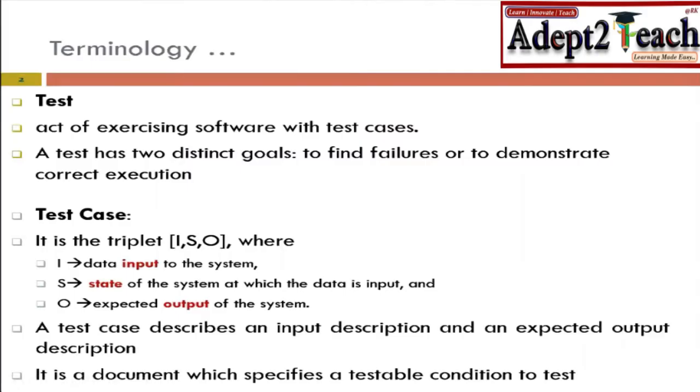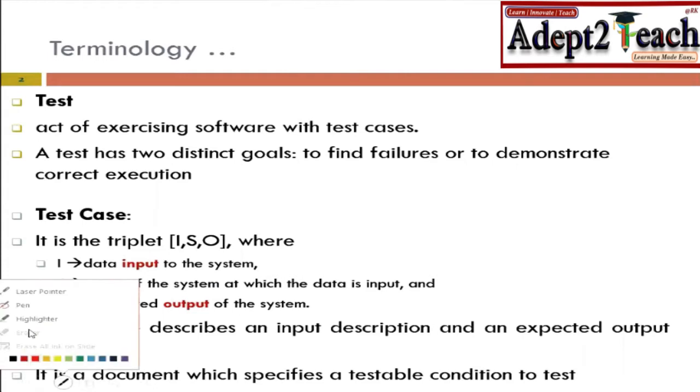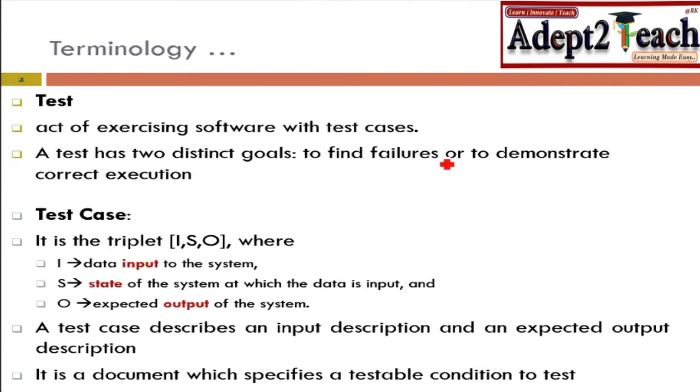Test says the act of exercising the software with some test cases. Whenever you are trying to run some test cases, you call it testing. So the act of testing the software, or the act of exercising the software with different types of test cases, we call it a test. There are two goals for why we want to do a test. First, we want to find out failures, because the actual intent of performing testing is to find errors. Second is to demonstrate correct executions.